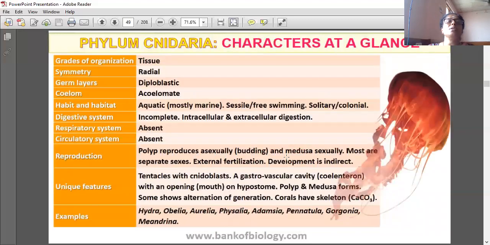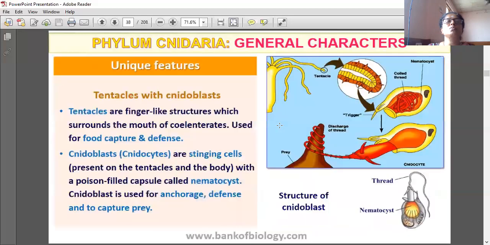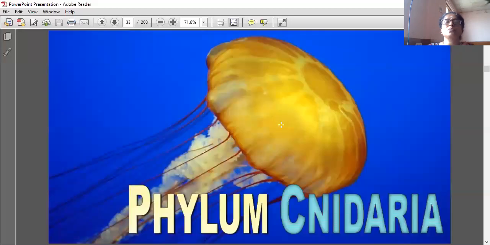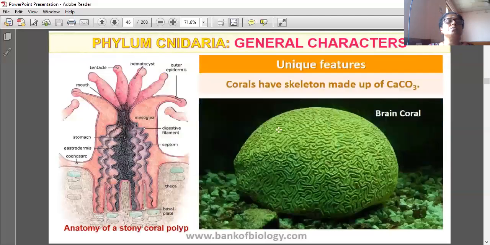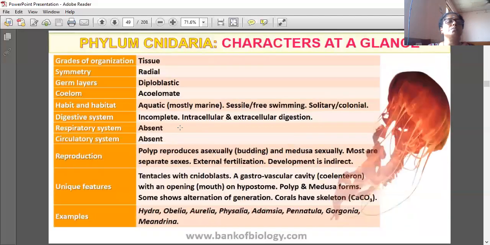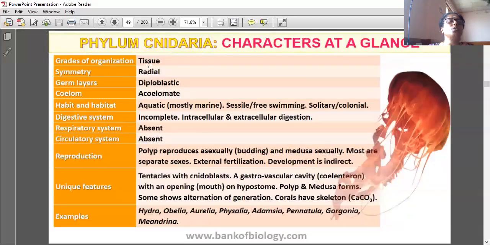Other examples. Phylum Cnidaria: tissue level, radial, diploblastic, and read and see.